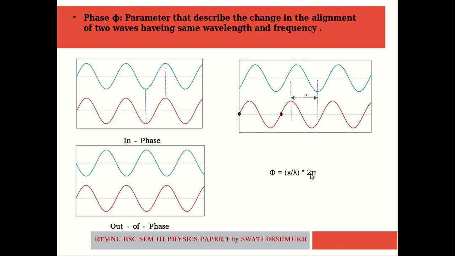Whatever answer we get, we call it the phase difference phi between the two points. So this is again an important parameter associated with a wave.